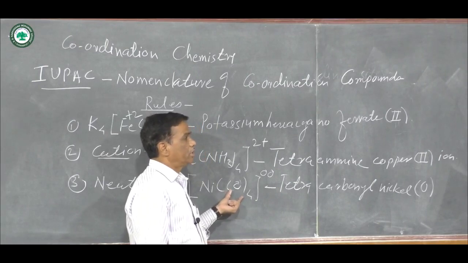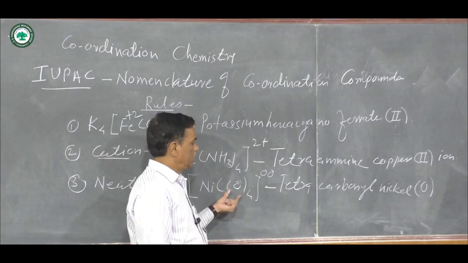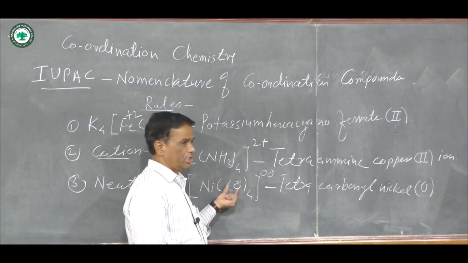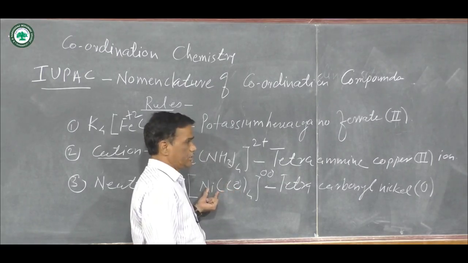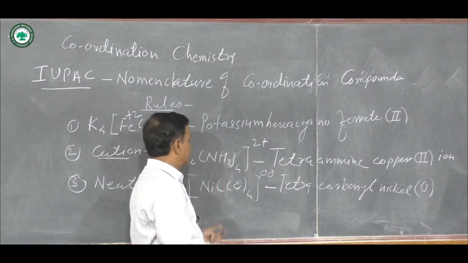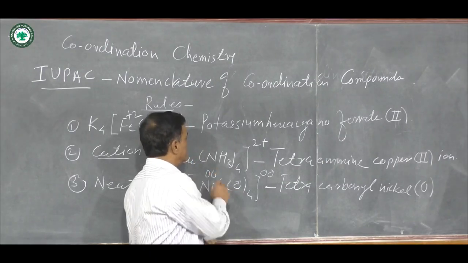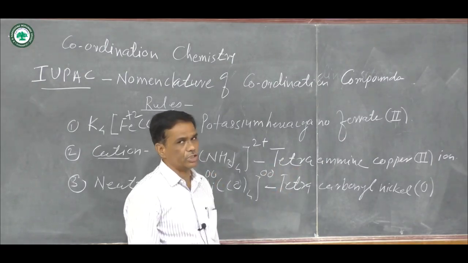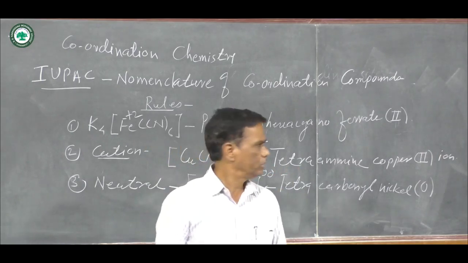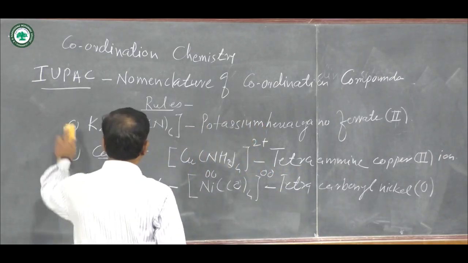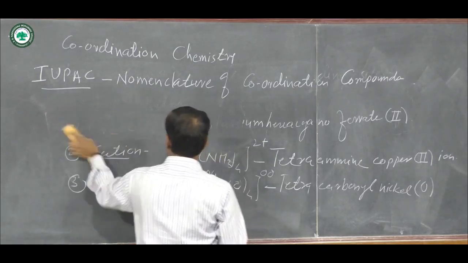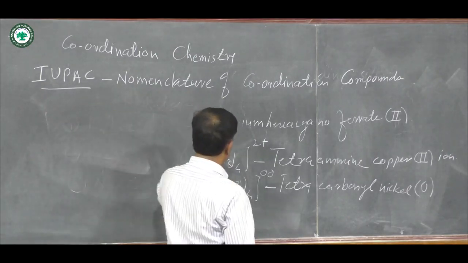compound is tetracarbonyl. Tetra means 4. Here CO is a neutral ligand, their ligand name is given, that is tetracarbonyl. Here nickel is at the center position, and charge on nickel is equal to 0, therefore that charge is represented as 0.